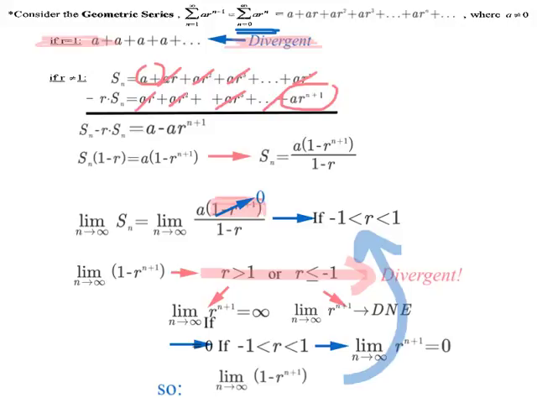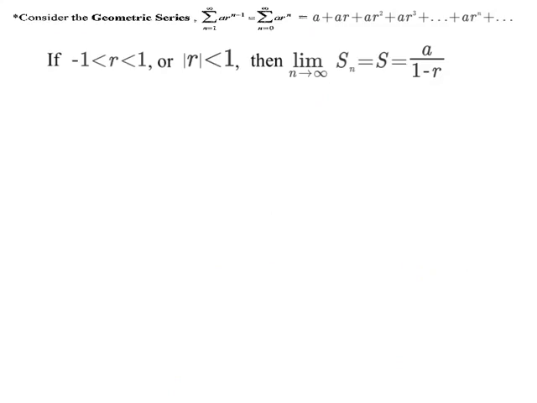Okay, and this is kind of big. The limit as n approaches infinity of s of n is, we said, s, the sum of the series, and we're saying the sum of the series is a over 1 minus r. Just to recap what we just said: for a geometric series, if r is between negative 1 and 1, or another way to write that is that the absolute value of r is less than 1, then the limit as n approaches infinity of s of n, which is the same as the sum of the series, is a over 1 minus r.